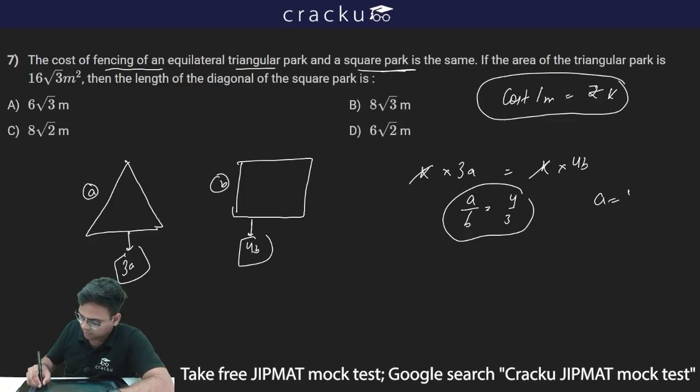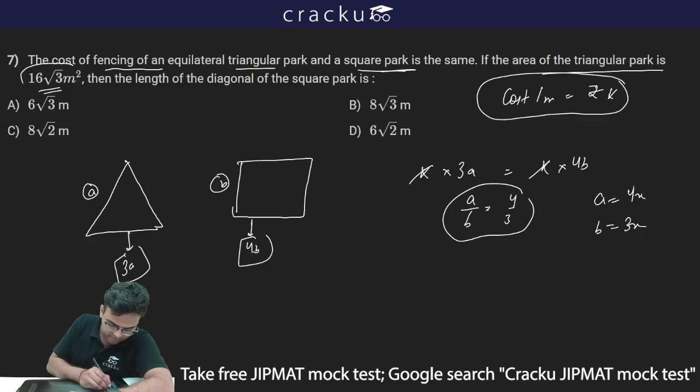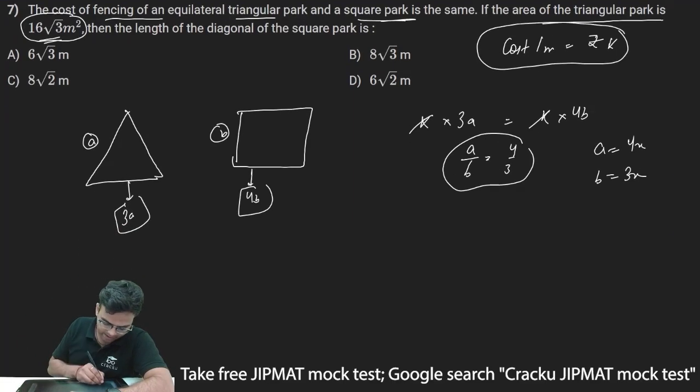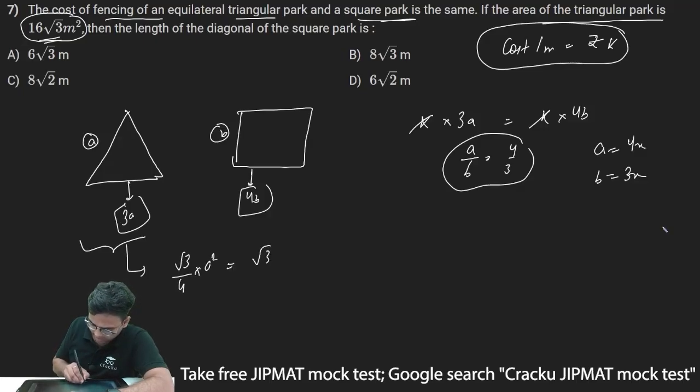I'll assume the side length of the equilateral triangle as 4x and the side length of the square as 3x. The area of the triangular park is 16 root 3 meter square. What is the area of the equilateral triangle? If the side length is A, the area is root 3 by 4 into A square. A is 4x, so root 3 by 4 into (4x) whole square is equal to 16 root 3.